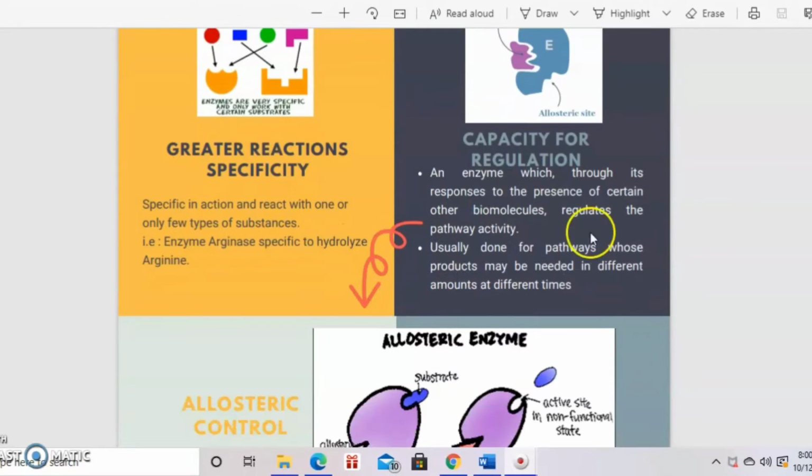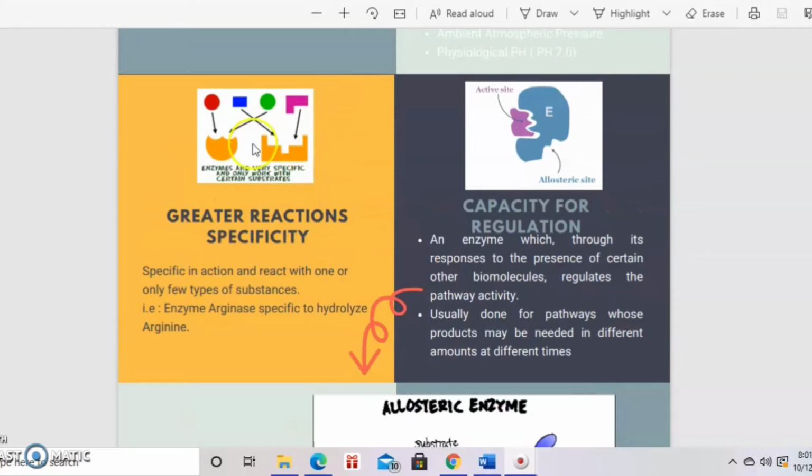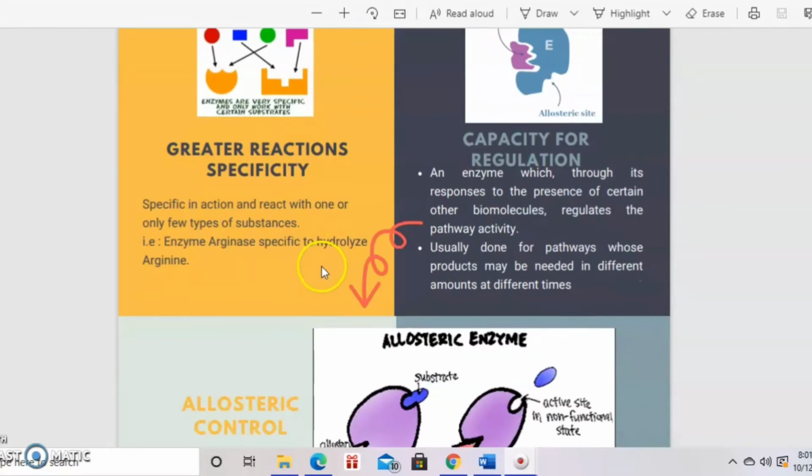Next, enzyme is specific in action and reacts with one or only a few types of substance. Enzyme has a specific site, the active site, that can only combine with its specific substance. For example, enzyme arginase is specific only to hydrolyze arginine.